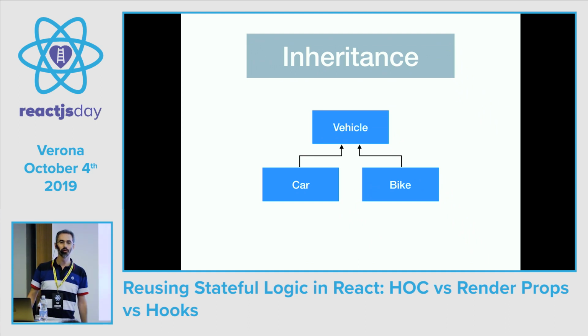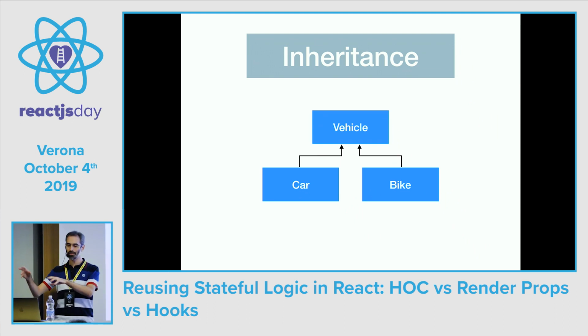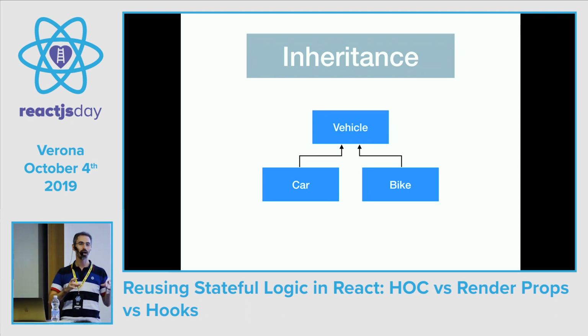Or maybe we could refactor everything and have a vehicle with engine and vehicle without engine, so that the car and the motorcycle inherit from the vehicle with engine and the bike inherits from the vehicle without engine. So just from this stupid example, you see that creating a chain of inheritance is not future-proof. You have to know very well your domain, and this domain must be very stable, two things that almost never happen.